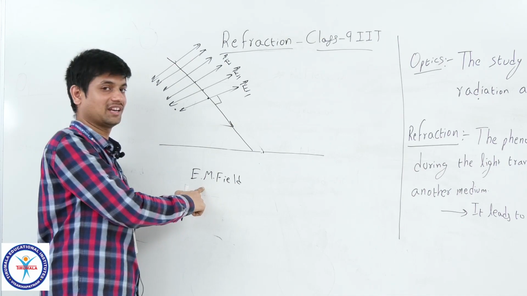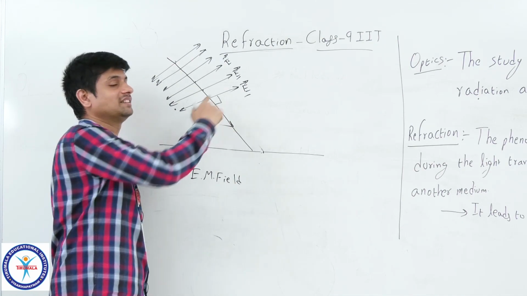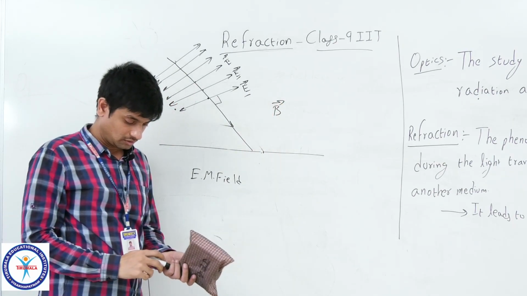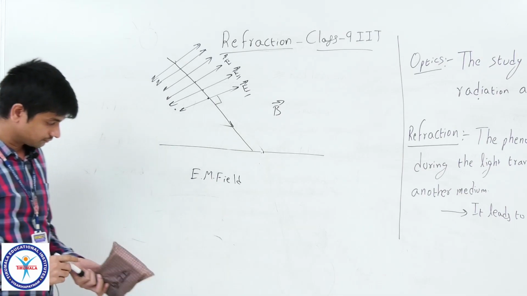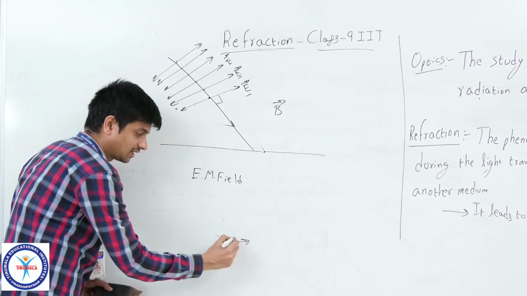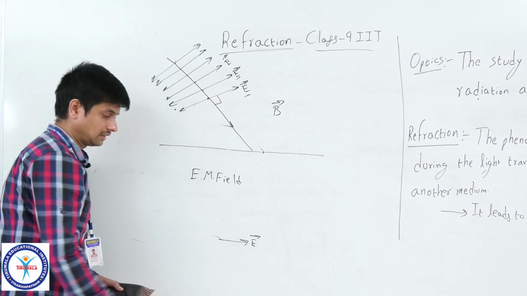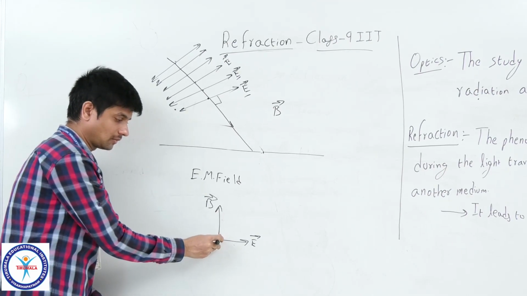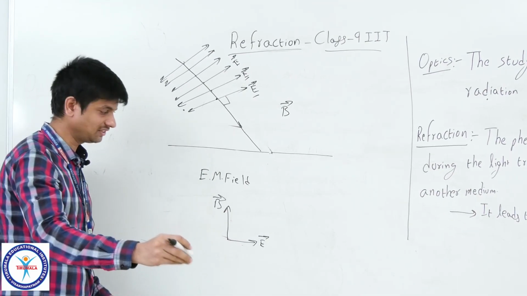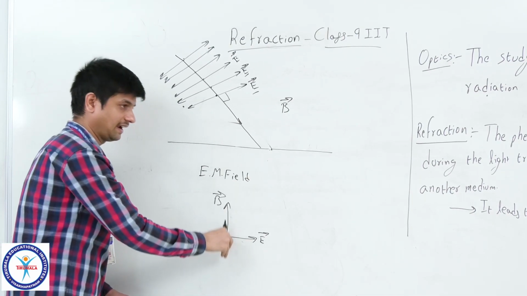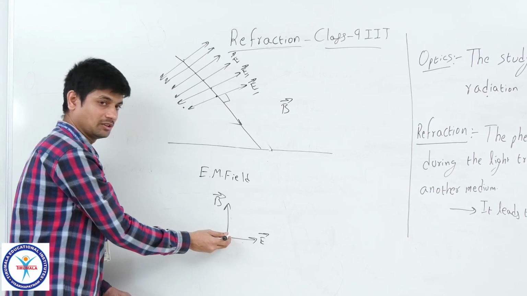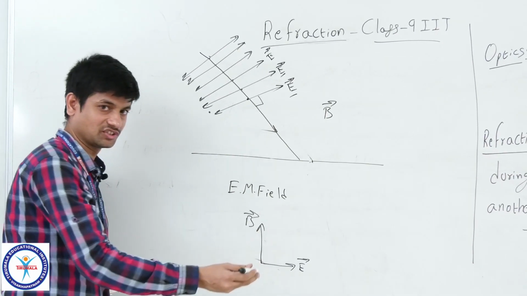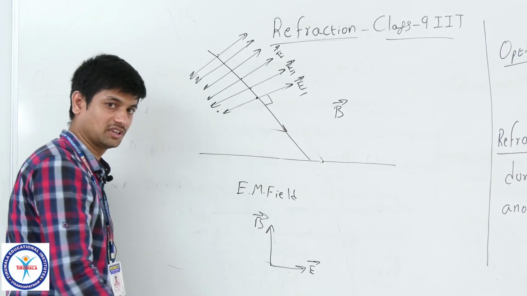Another field is there, that is magnetic field, that is perpendicular to this electric field, that is denoted with B. So if this is electric field, if this is a magnetic field, the propagation comes out of the board like this, means the light will oscillate this side and this side at the same time. It's a propagation of the direction this side. These three things are perpendicular to each other. It's transversal wave. Is it clear?